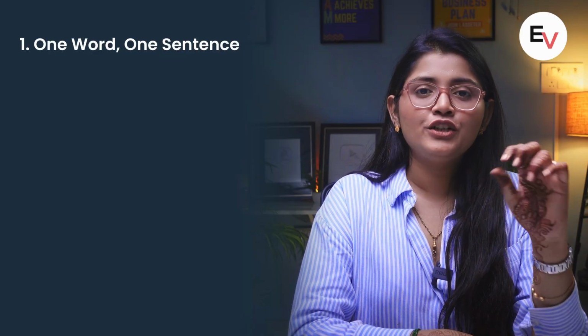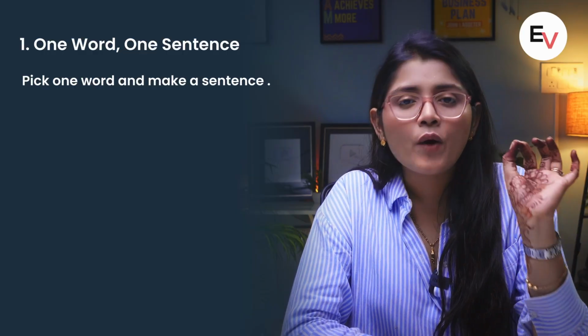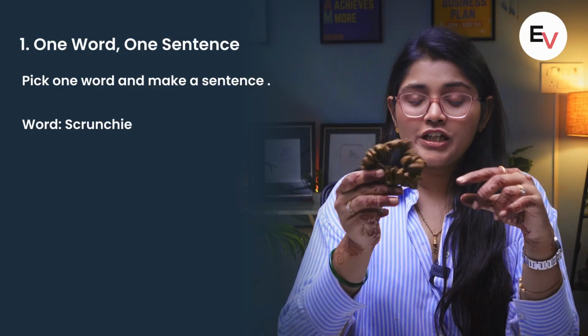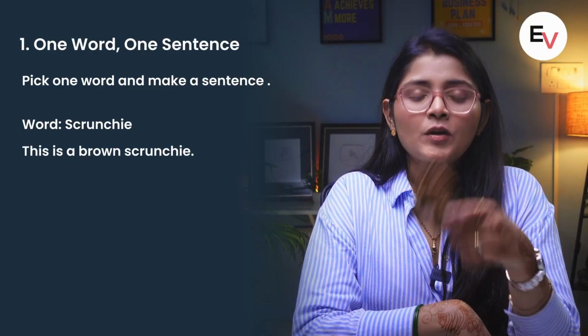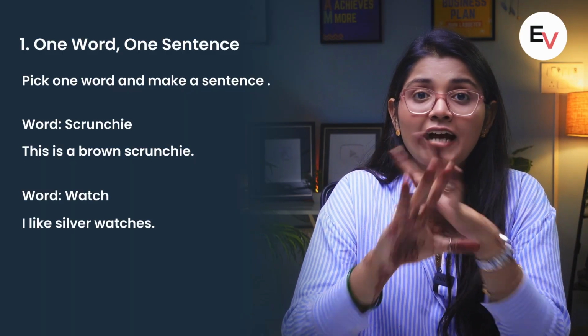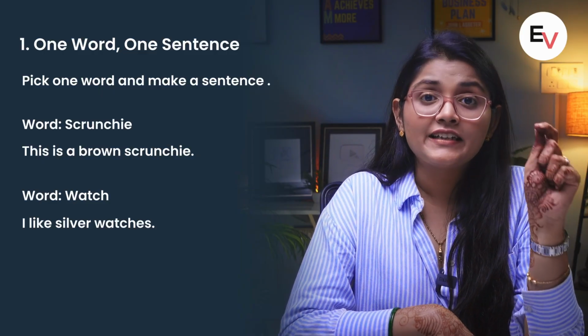Technique number one: one word, one sentence. Now, for this one, all you have to do is pick one word, any word of your choice, and just make one sentence out of it. Okay? For example, I have this scrunchie. Scrunchie. This is a brown scrunchie. One more. Watch. I like silver watches. See, it is that simple. You just have to pick one word, one random word, and make a sentence out of it. Each day, make 5 sentences or do this for 5 minutes daily, whatever suits you, and soon you will realize that you are able to make sentences properly.